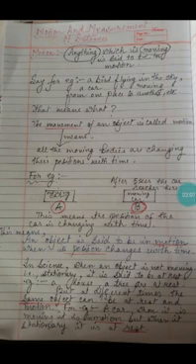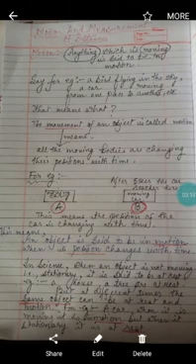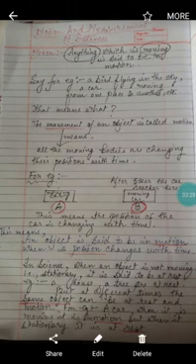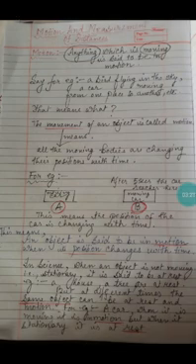Anything which is moving, and movement means changing its position from one place to another with time. Simple. This is all about motion. Now, when an object is not moving, we say that the object is stationary. In science, when an object is not moving, it is said to be at rest.